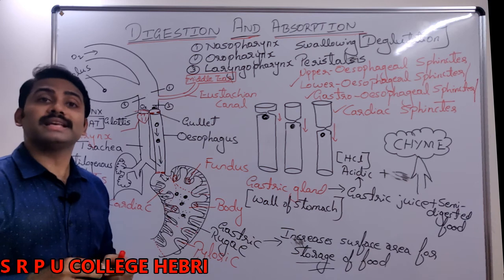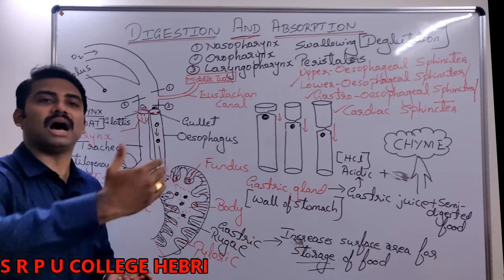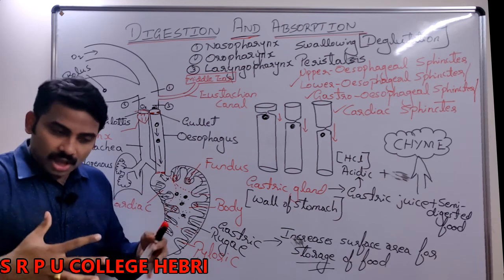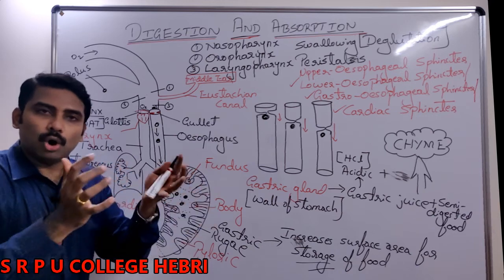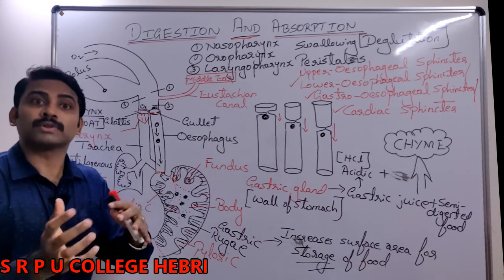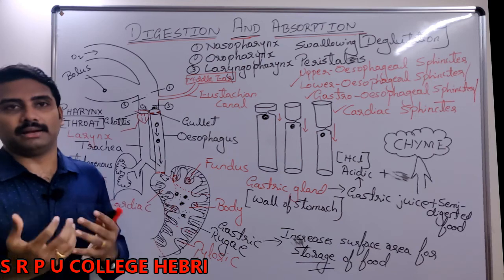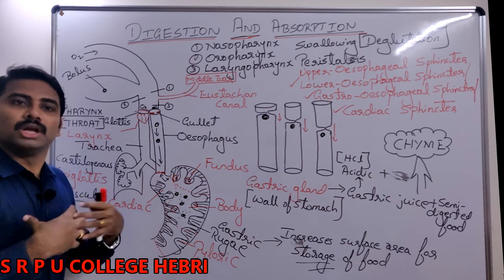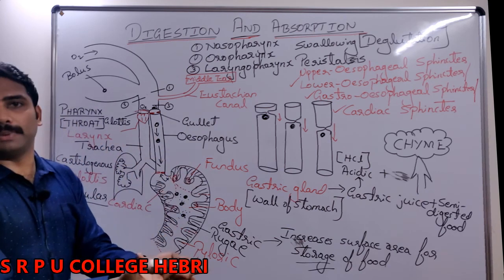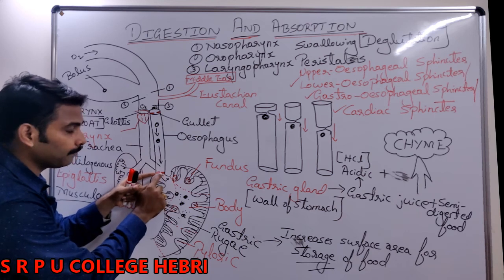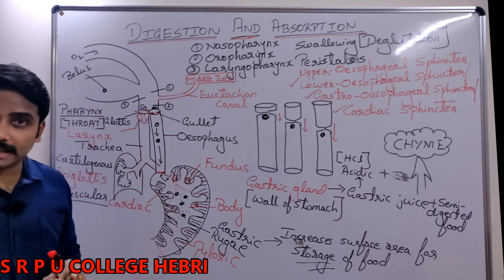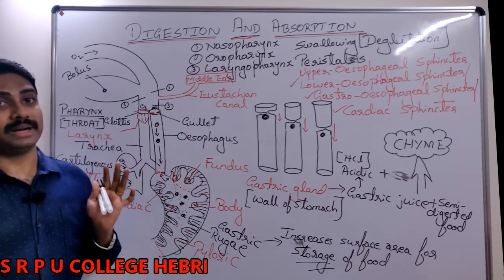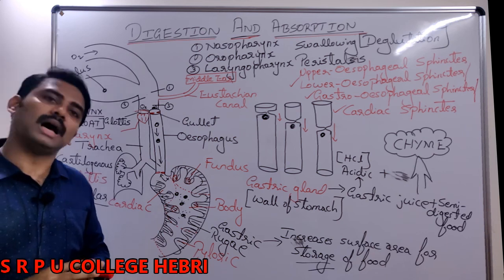But in case of children, up to the age of 1.5 to 2 years, after having food, if the stomach of the child is pressed, or if you shake that baby, the baby will regurgitate, the baby will vomit whatever content. Just after breastfeeding the baby, if you press the stomach a little, the content comes out. Why? In children, the cardiac sphincter is poorly developed. As the child grows, the development of the cardiac sphincter occurs, which is well developed in our case.